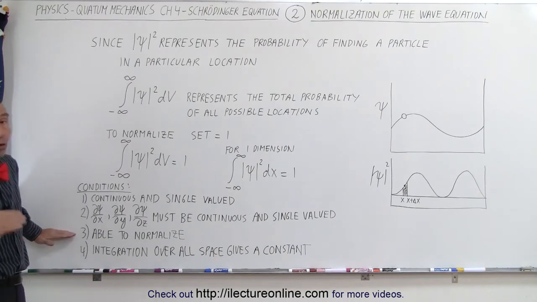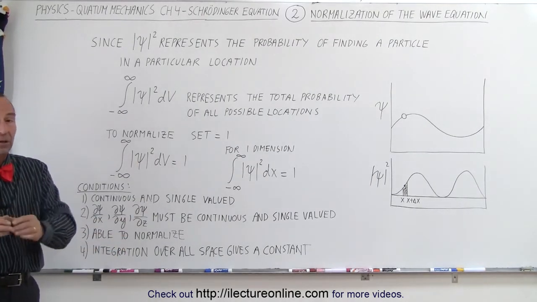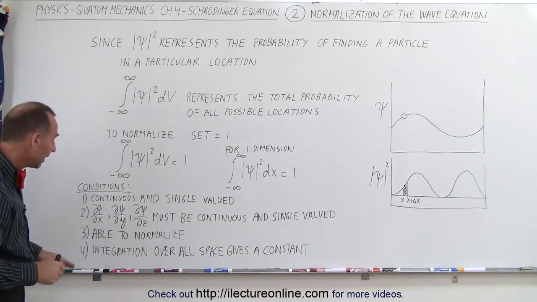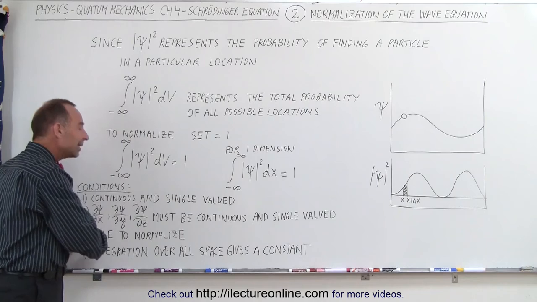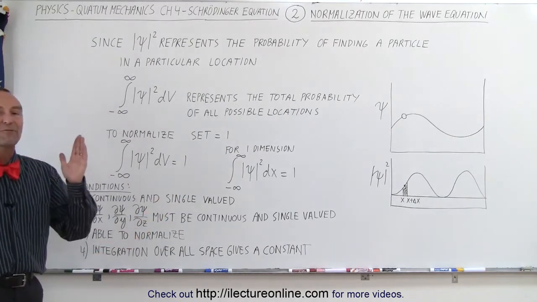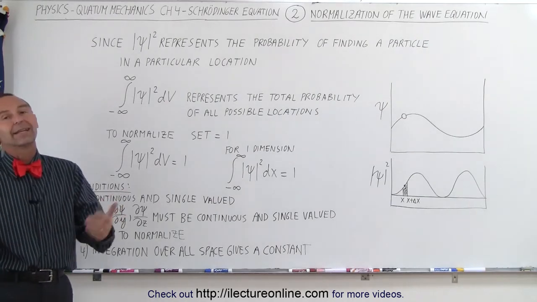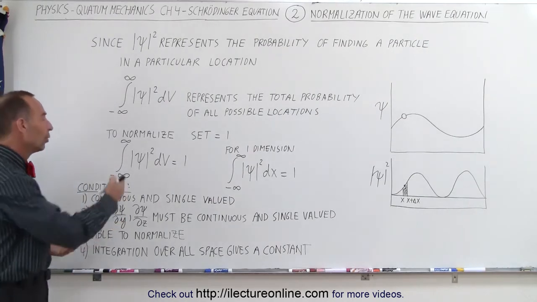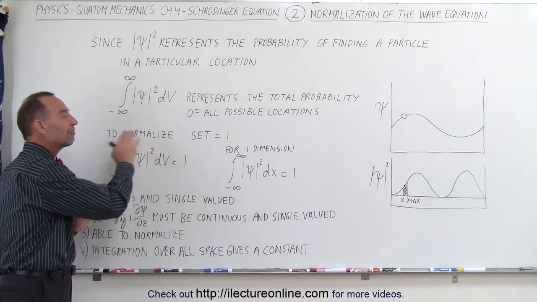We need to be able to normalize the function, just like what we explained here. That's a very important aspect of the probability density function. And finally, when we integrate the probability density function over all of space, it has to be a finite fixed number, a finite constant. If it's infinite, then it cannot be normalized. So whatever the function is, when we integrate it over all of space, it has to be a finite number.